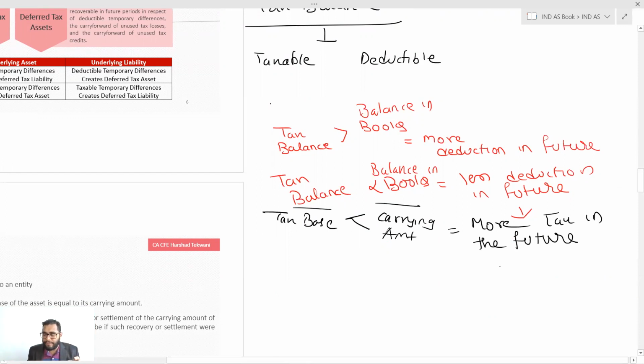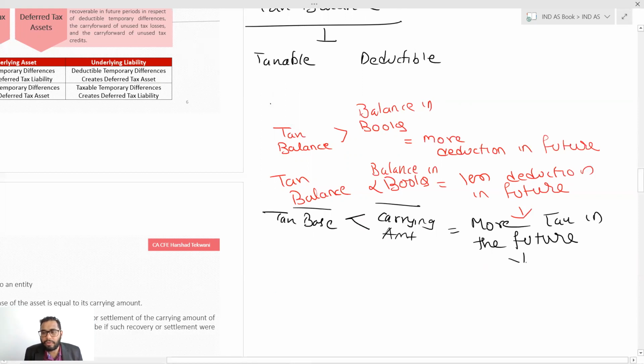See, temporary difference is about compensating. If you are going to pay more tax in the future, it means you have paid less tax as of now. And if you paid less tax as of now, you have generated a liability upon your head. You have generated a liability that you are going to pay more tax in the future. That's why it is deferred. Simple. Today you have just created a liability on my head. I'll pay less tax today so that I will pay this liability in the future.